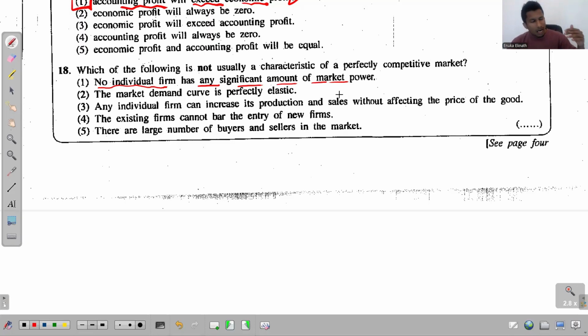So when there are a large number of sellers, one firm has no power at all to influence the market demand, the market price, or maybe the market supply. They can't do anything, because there are that many sellers. Right. The second one, the market demand curve is perfectly elastic.